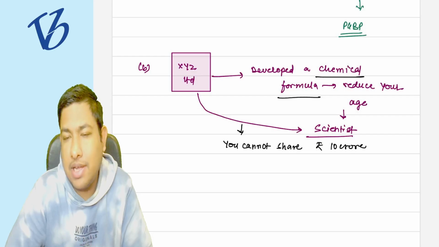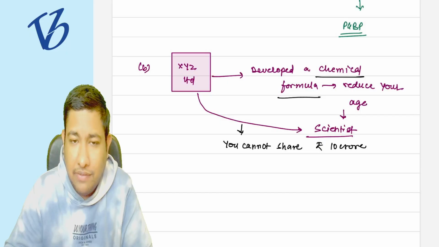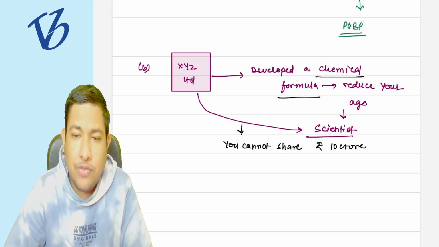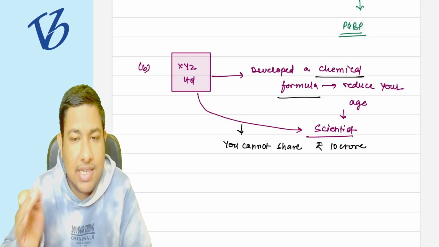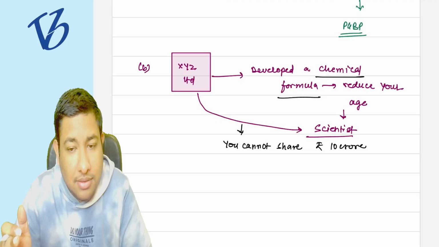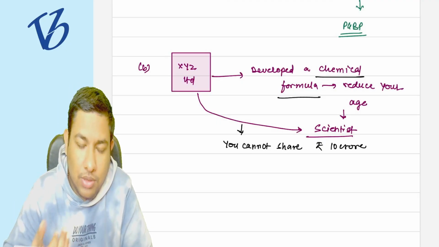If they share the chemical formula, another company can come up and give competition to XYZ Limited. So XYZ Limited has made a contract with the scientist that please do not share the formula of this particular chemical with any other company.